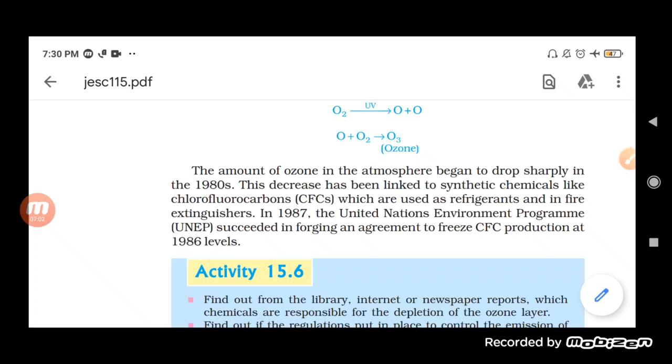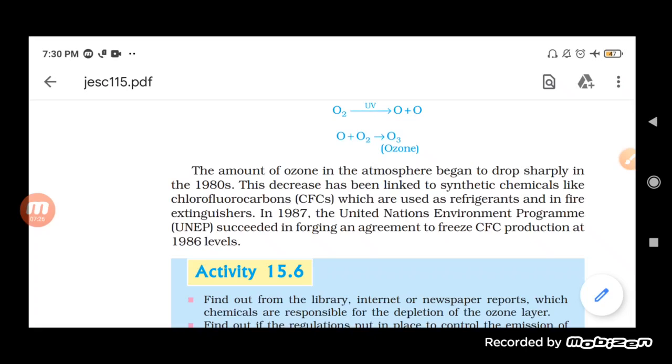Now, in order to prevent such a problem, the United Nations Environment Programme succeeded in forging an agreement to freeze CFC production at 1986 levels.